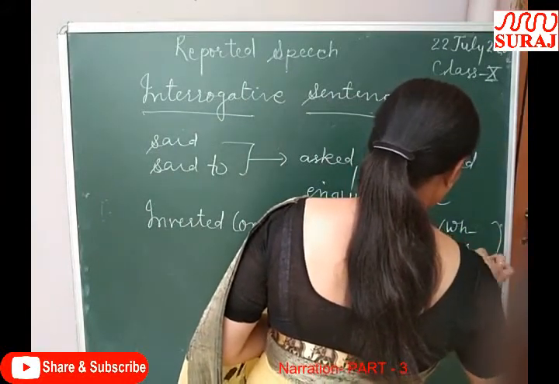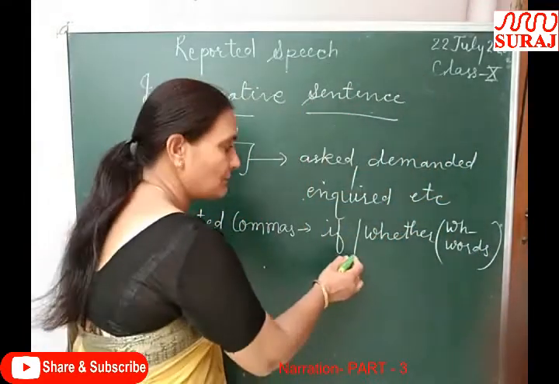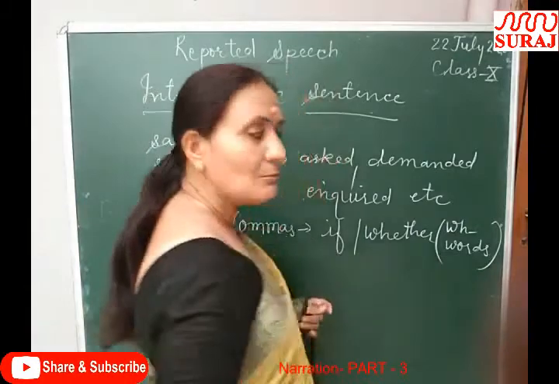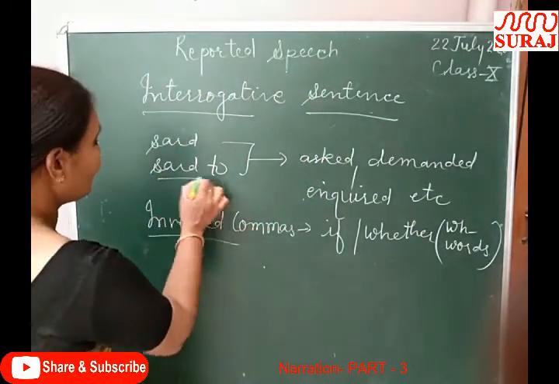Now I will tell you when we will use if or whether, and when we will use WH words or the WH family. So these are the changes.